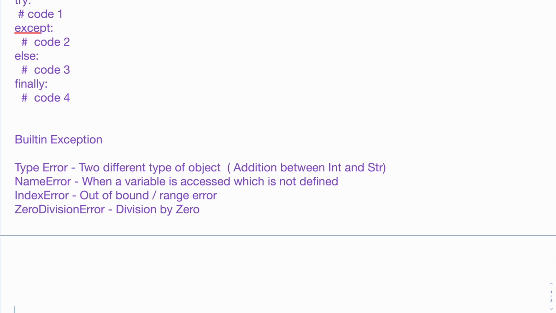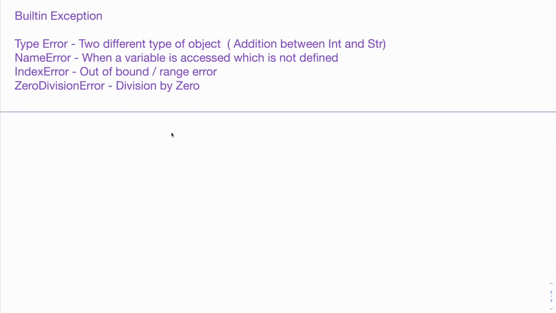Now Python also supplies you a lot of other built-in exceptions. Let's try to see a few of them. It also has EOF error, end of file error. If you reach the end of file, you will get that. You can also get a key error.